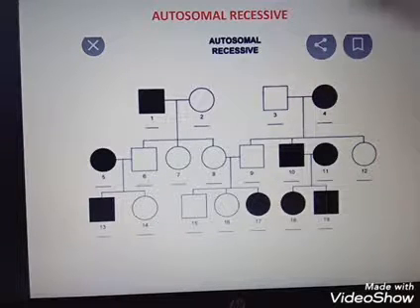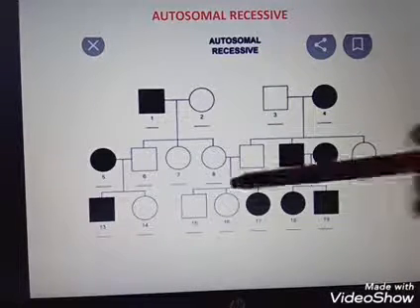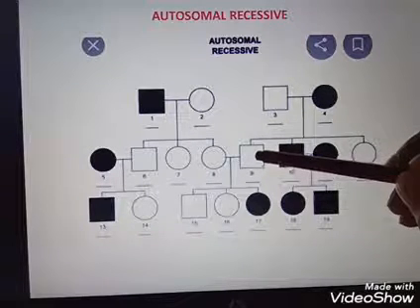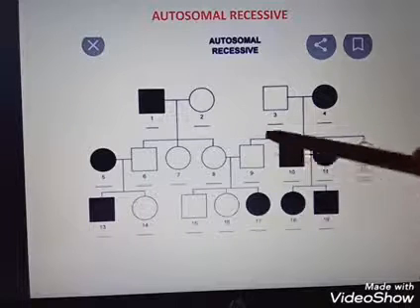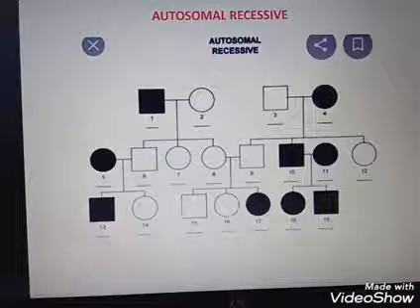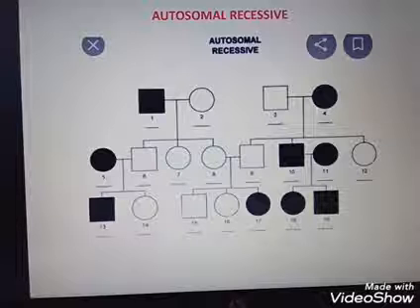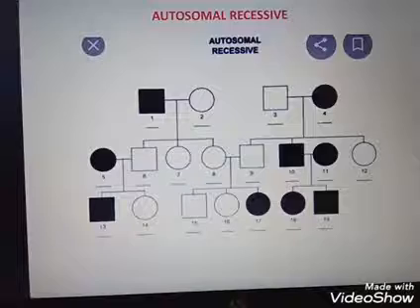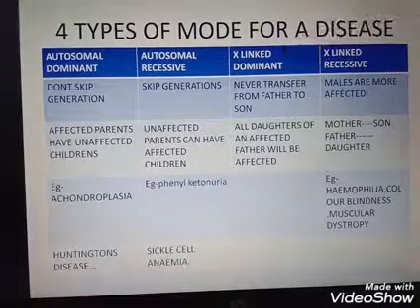In autosomal recessive condition, there is skipping of generation. That is the first criteria. The next is unaffected parents having affected children. That means the parents are heterozygous to the condition. Understood that the parents are recessive to the condition. That is why the character is shown in their children. Clear?